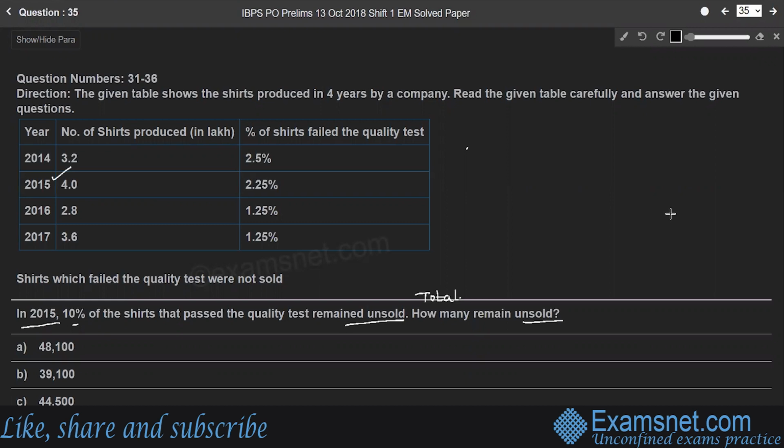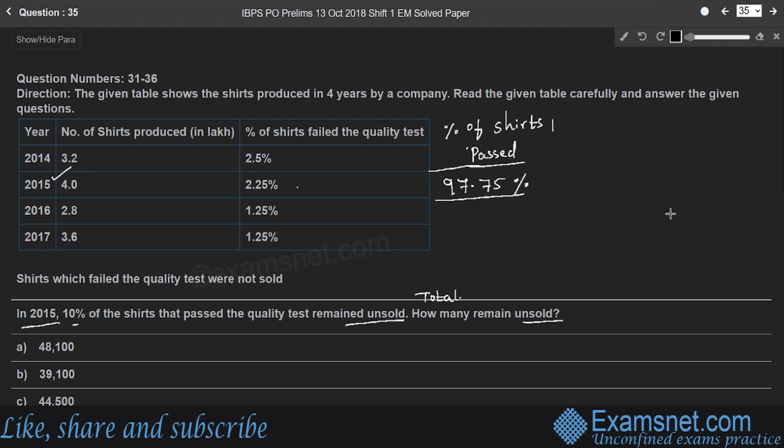Therefore, the percentage of shares that passed the quality test in 2015 will be 100 minus 2.25. This gives